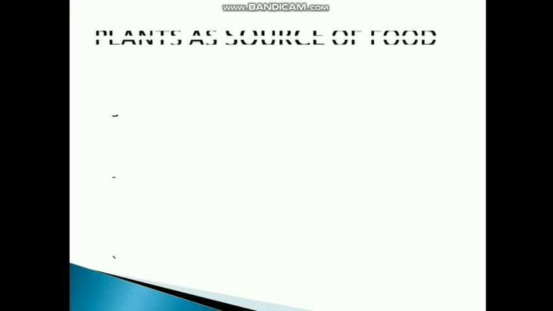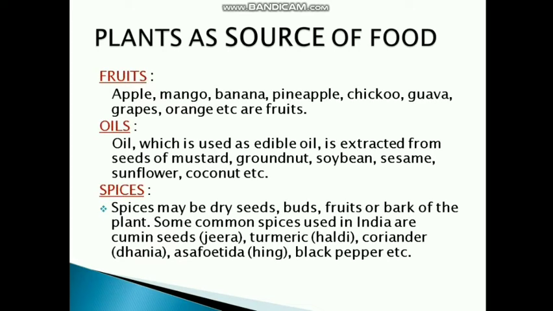Moving on to our next category, fruits. We get so many fruits from plants only. These are also plant sources. Apple, mango, banana, pineapple, chiku, guava, grapes, orange, etc. are fruits. Oils. Again, oils are obtained from different plants only.